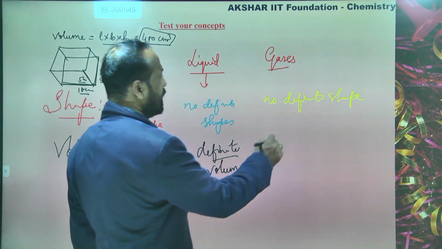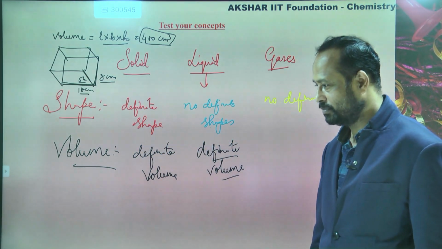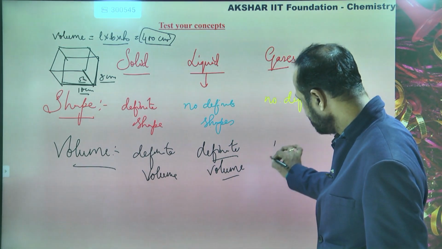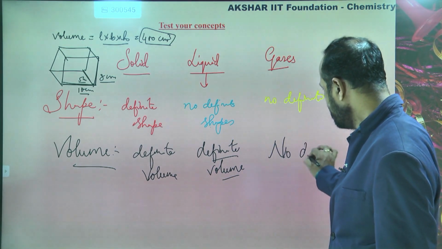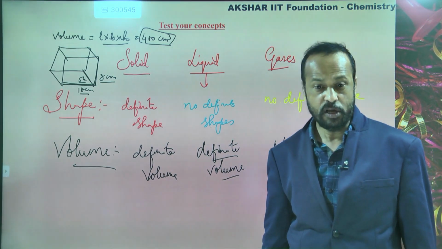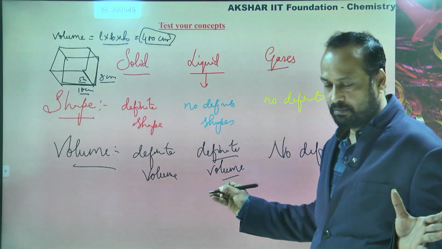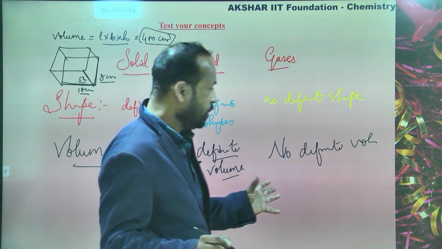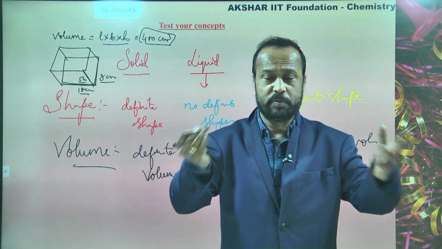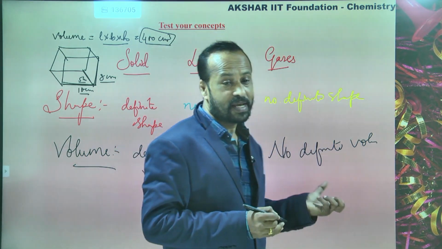Yes, sir. Now let us come to the gases. Gases, do they have a definite volume? The answer is no. There is no definite volume for the gases. Gases can occupy whatever space is available. Is this clear to you? Whatever the space is available, gases can occupy the total space. So there is no perfect volume for the gases.